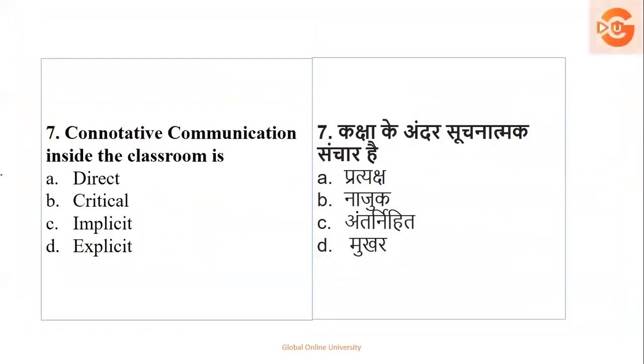द नेक्स्ट क्वेश्चन. ओके, दैट इज क्वेश्चन नंबर 7. Connotative communication inside the classroom is what? Is it direct, critical, implicit or explicit? Now in such question, first of all आपको ये question करने के लिए आपको connotative का meaning पता होना चाहिए. It's nothing but it is called as the secondary word which expresses the emotions or idea. That is communication है ना, तो वो express करता है. So जब भी मैंने बोला secondary का मतलब है which comes after the primary part.